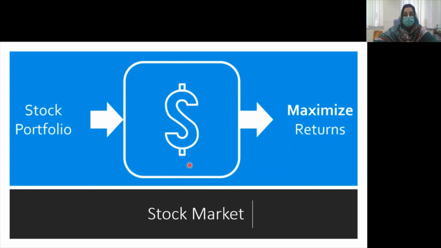So what we will do, stock market experts solve this problem by generating different possible sets of the stocks with the specified investment that are having good performance, and then they select the one set which is giving the best possible return on investment. So in this particular scenario, the input is the stock portfolio, output is the maximum return, and the designs are the set of stocks based on the investment.